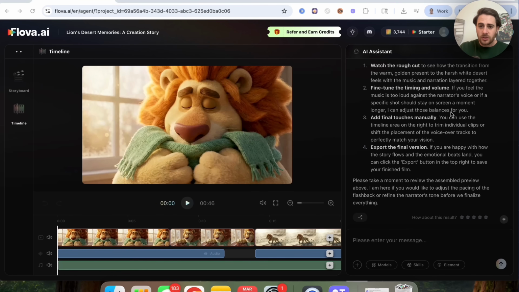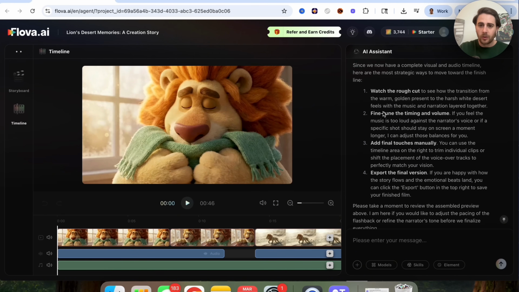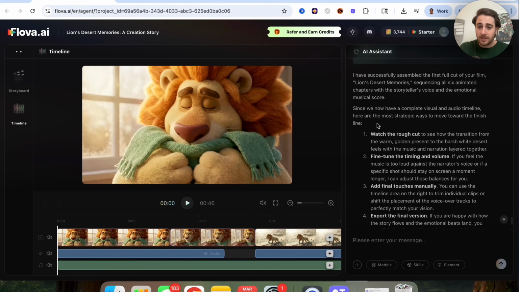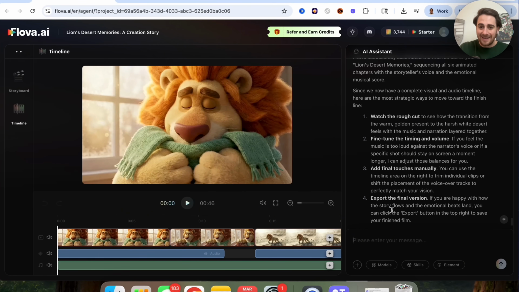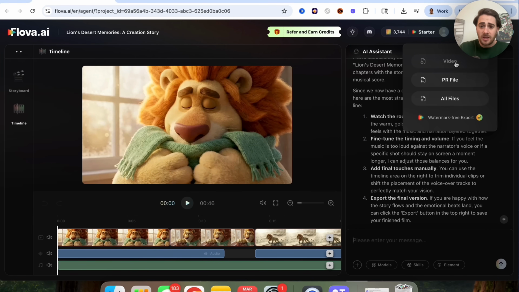Okay, so now that this is actually done, we could see that this has literally gone through and this has done everything, and this is going to be our rough cut. Now, if we want to fine tune the timing and volume, we could actually go through and we could do that, and this could adjust it for us if we just tell it to adjust those things. In addition to that, we could also add in these final touches manually if we wanted to, and we could then export the final version. Now, in terms of actually exporting it, we would just come over here and we could see that we could export all the files, the PR file or the video file, however we want.